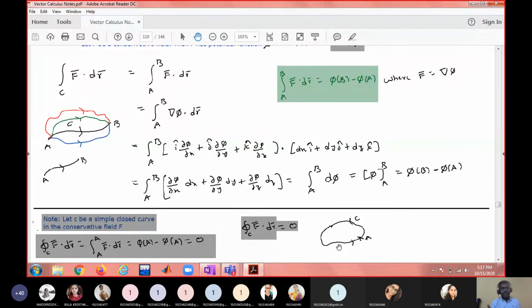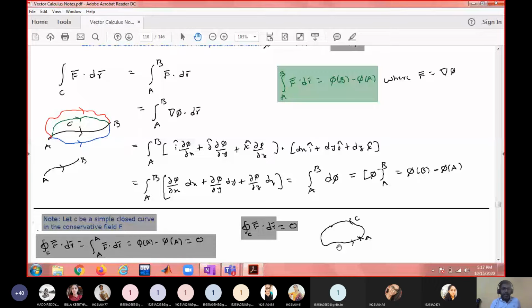So, if you are given a conservative field and asked to find the line integral over a simple closed curve, no need to do anything. Simply, the answer is 0. When some function is given and you're asked to find the line integral, first find whether del cross F bar equals 0 bar or not. If it is 0 bar and the curve is closed, the answer is simply 0. If it is an open curve, find its potential function and find phi of B minus phi of A, and you will get the answer.